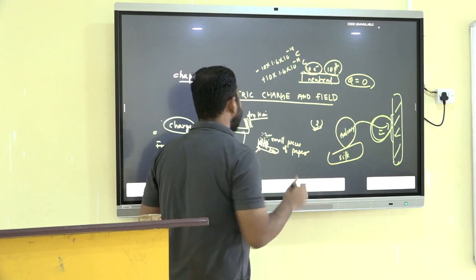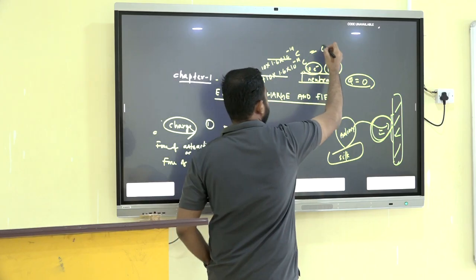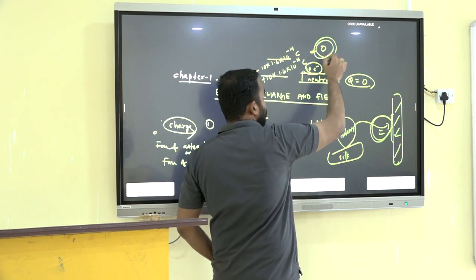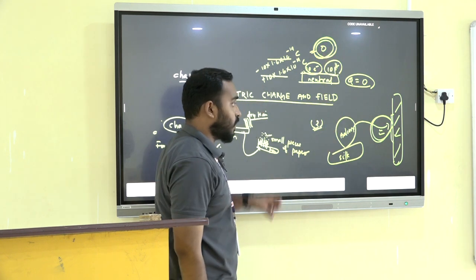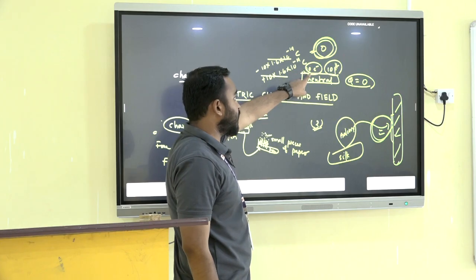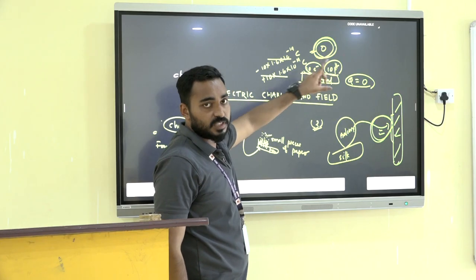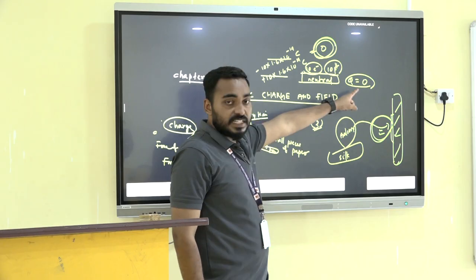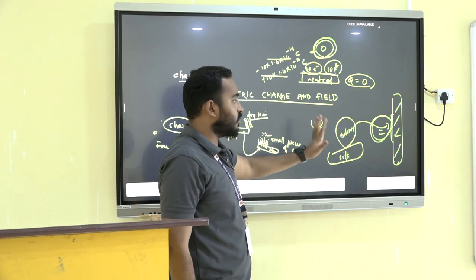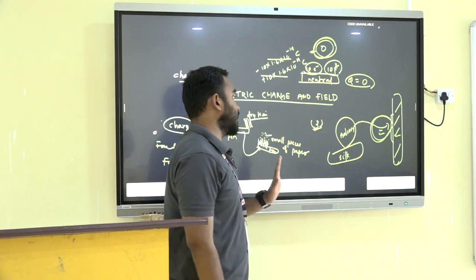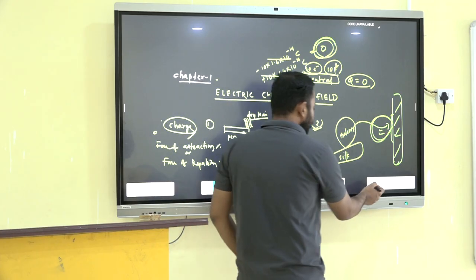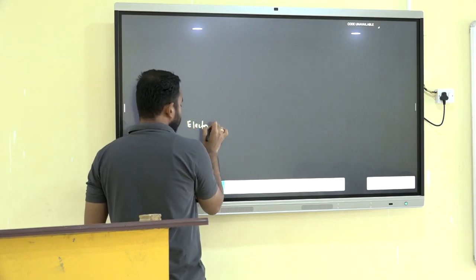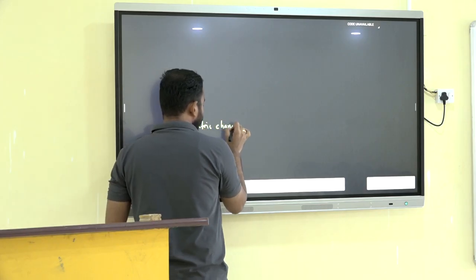After adding these we get 0. So the total charge becomes 0, but the total number of charges is 10 electrons plus 10 protons, that means 20. Total charge is 0 and total number of charges is 20, not 0. Similarly, we will go to the definition of electric charge now. The electric charge definition will be in this way.